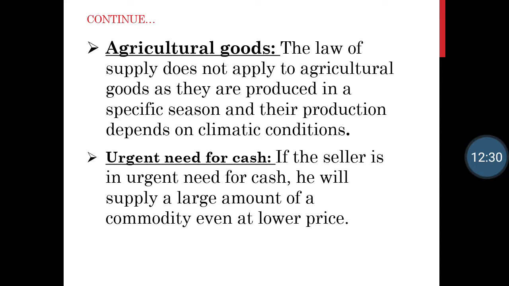A seller will sell his commodity at a lower price because at that period that seller needs cash, an urgent need for cash. So that seller will sell the commodity even at a lower price. So again here also the law of supply does not hold true.